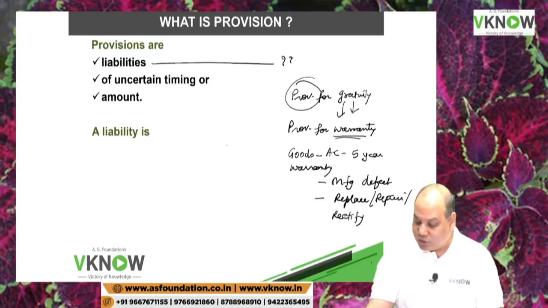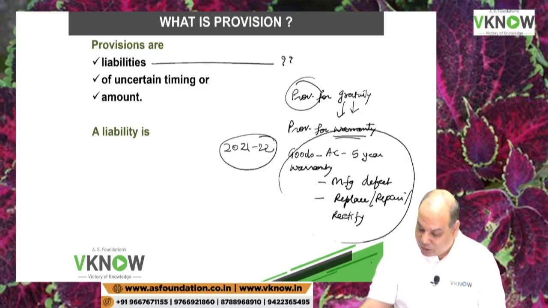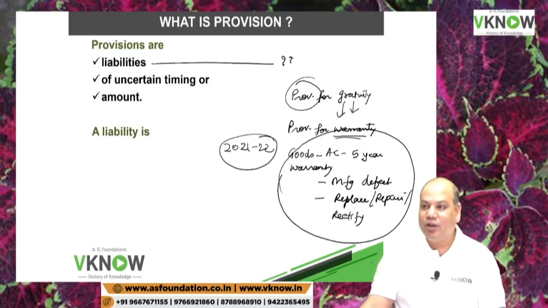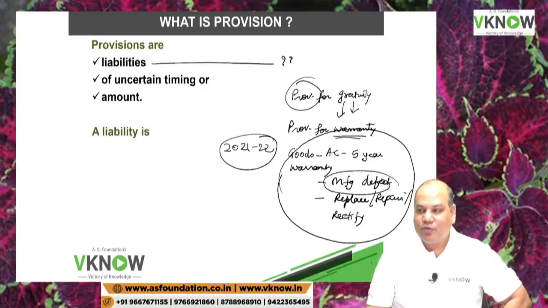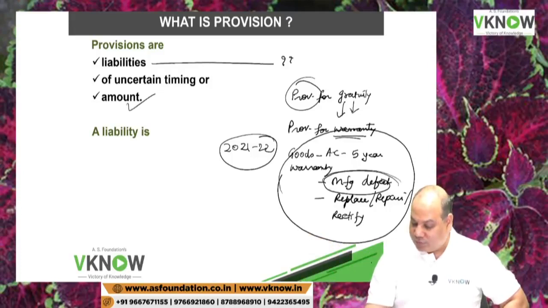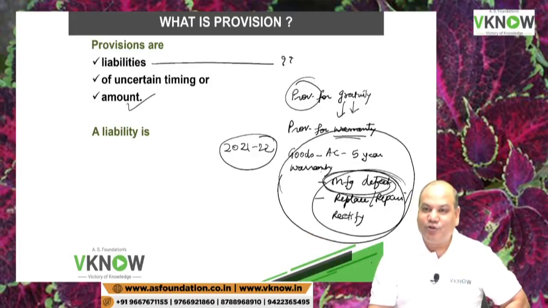But then they have sold the goods in this year, 2021-22. Any time the customer may come. He can come in next 6 months also, 1 year, 2 year, 3 year, 4 year, 5 year. And we really don't know what kind of defect that he will bring in. So to rectify or replace, we don't know exactly how much amount I have to incur. Am I right? So amount is also uncertain. When he will come is also uncertain. But liability is certain.